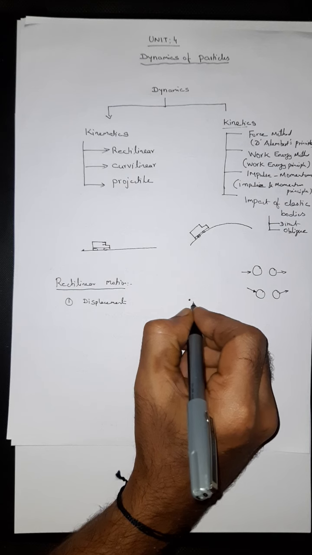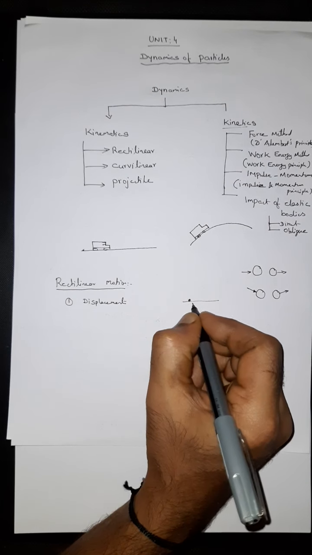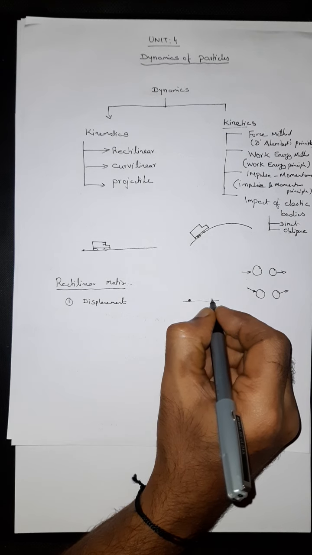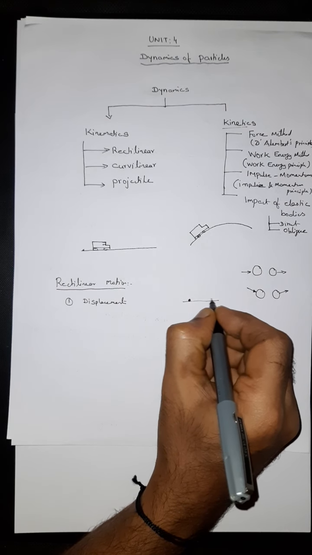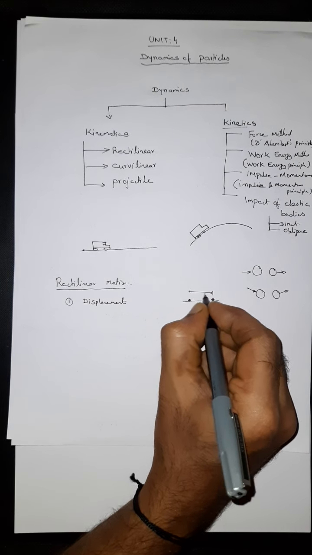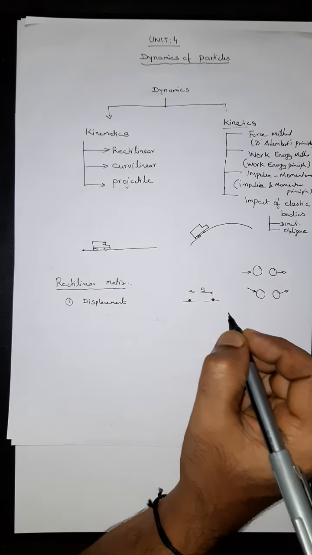Suppose the body is kept on a horizontal plane and it moves towards the positive x direction, and this is displacement.